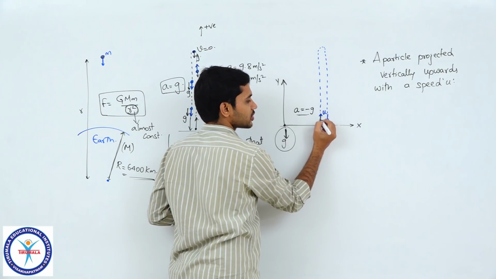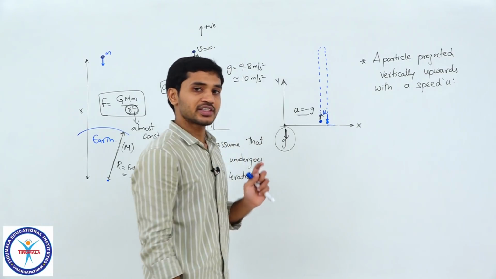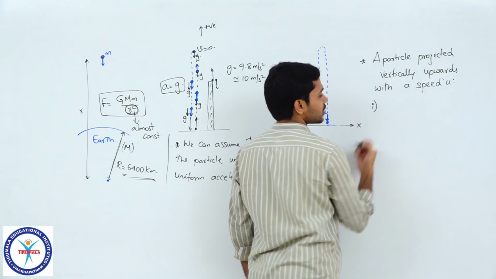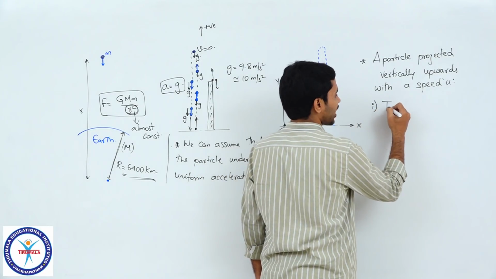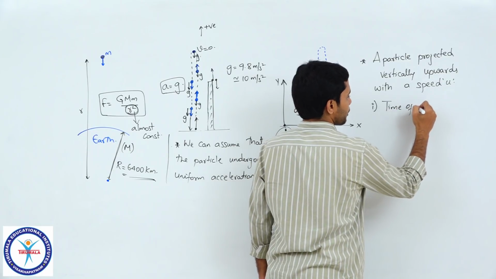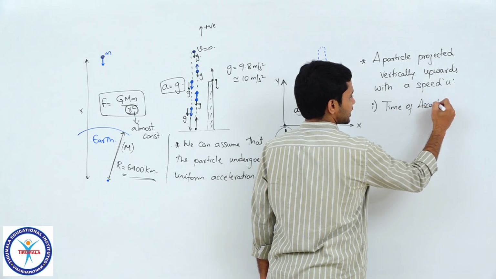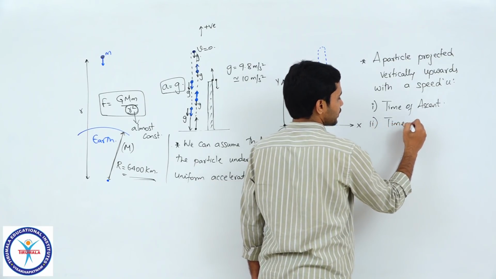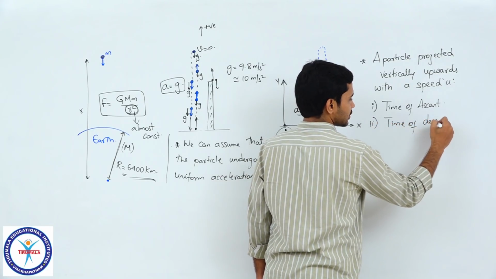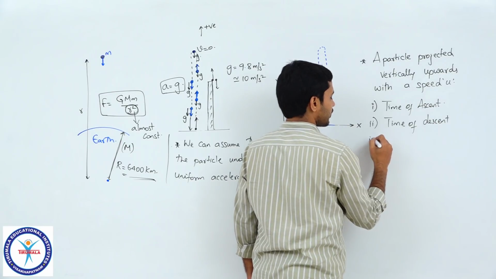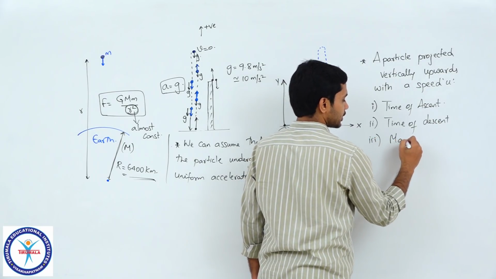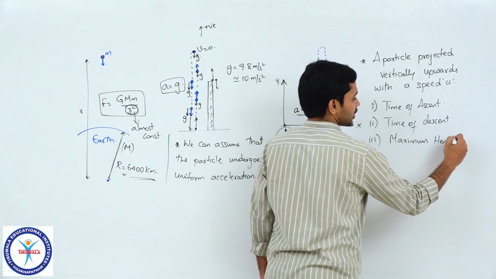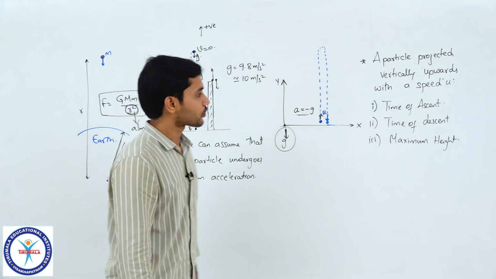This particle which is thrown up, we are going to find some parameters related to it. The first one we'll be finding out is called time of ascent. The next one is time of descent, right? Then we'll be finding out maximum height. So let's calculate these parameters one by one.